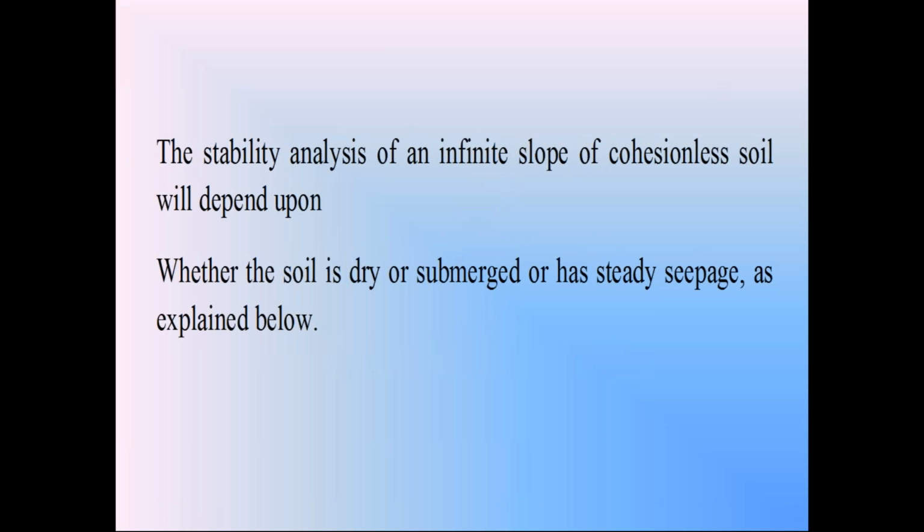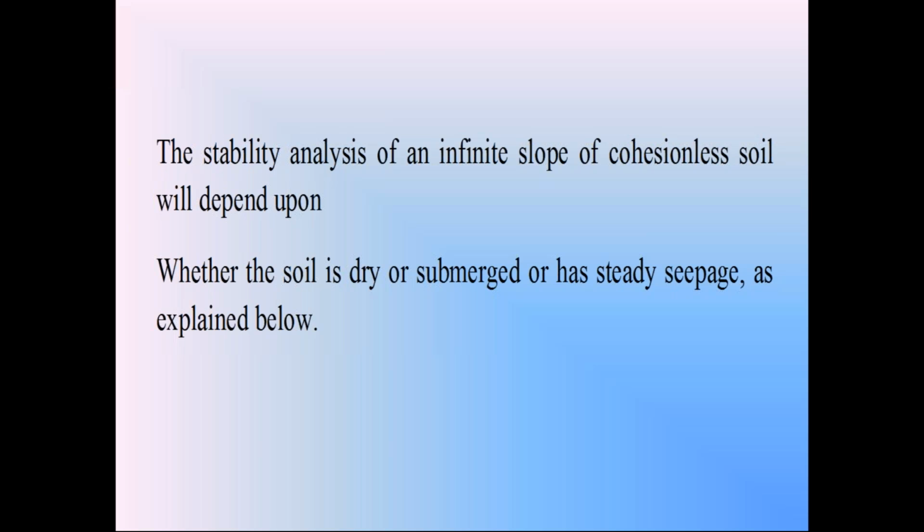The stability analysis of an infinite cohesionless soil slope depends on whether the soil is in dry condition, submerged condition, or steady seepage condition. This is very important. So we have three conditions of the soil in the slope.